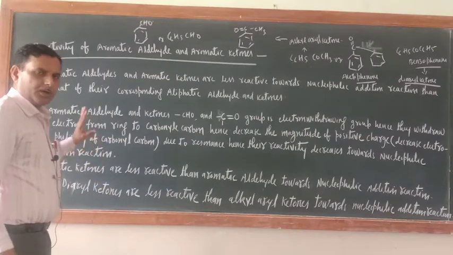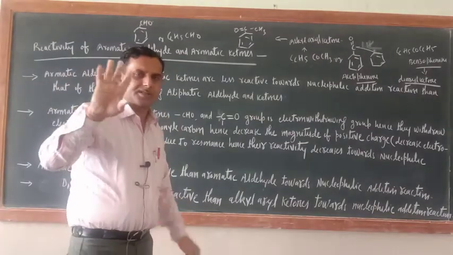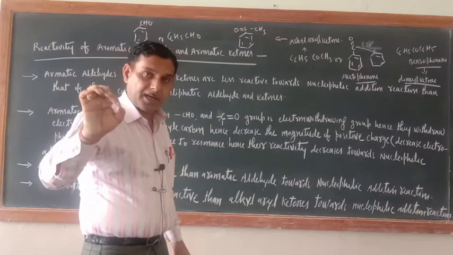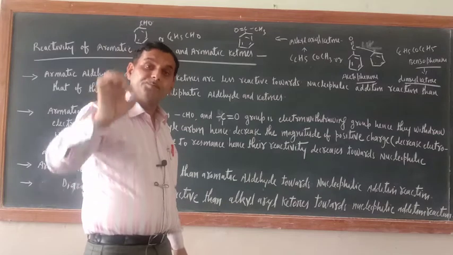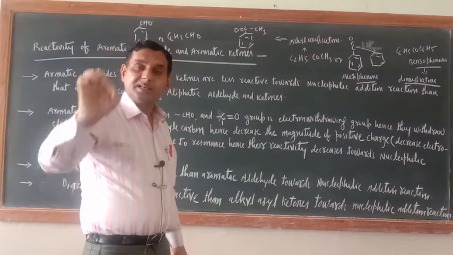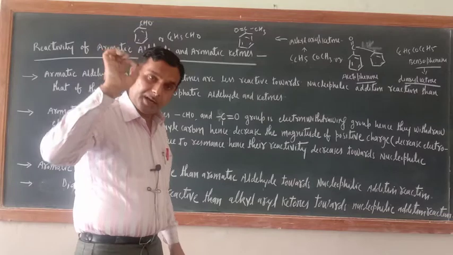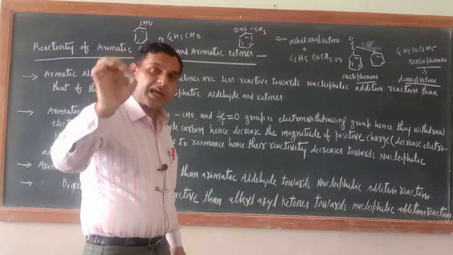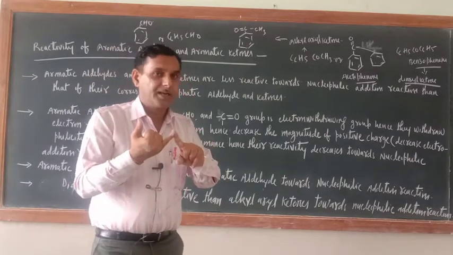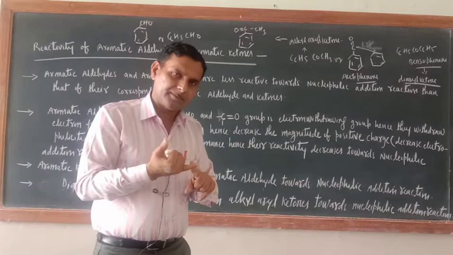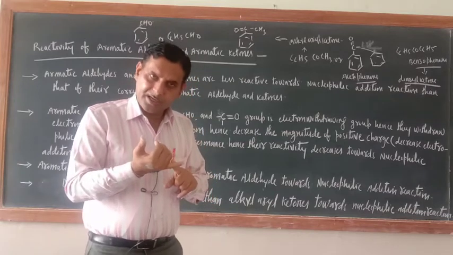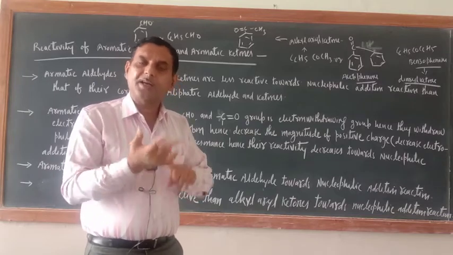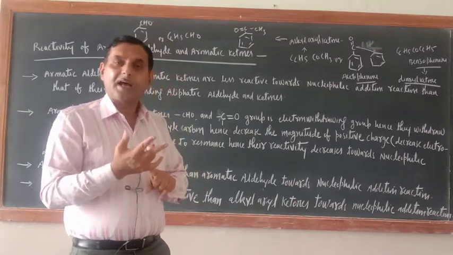Okay, so now we have got these many things. Aliphatic aldehydes, aliphatic ketones, then aromatic aldehydes, then aromatic ketones, and under aromatic ketones, alkyl aryl ketone and diaryl ketone. These are the things. Once again listen: aliphatic ketones, aliphatic aldehydes, then aromatic aldehydes and aromatic ketones. In aromatic ketones, two are there, alkyl aryl and diaryl ketones.